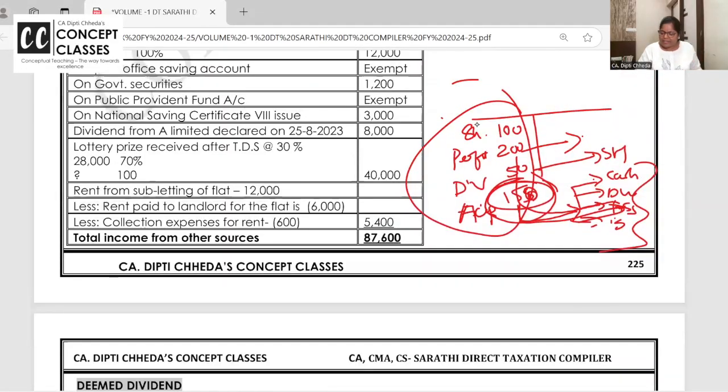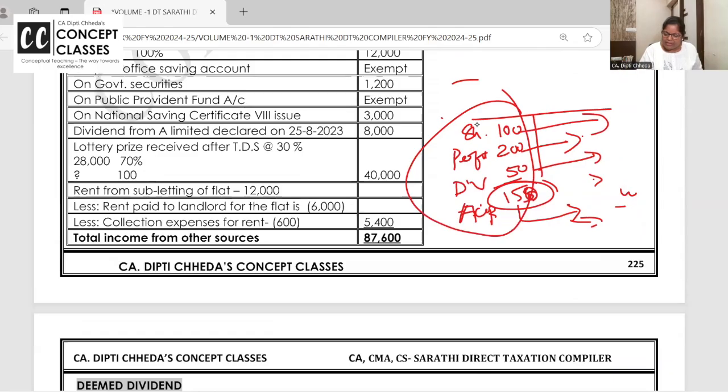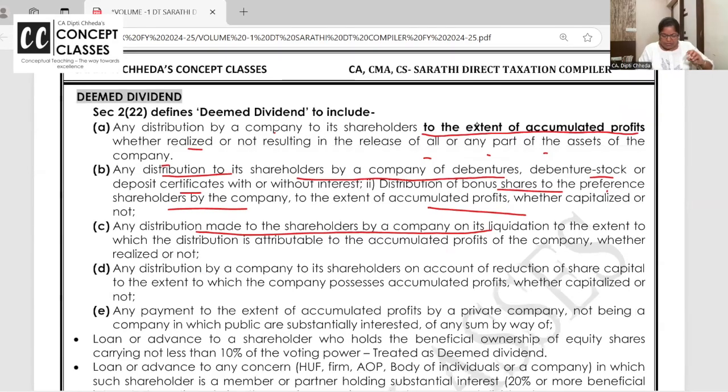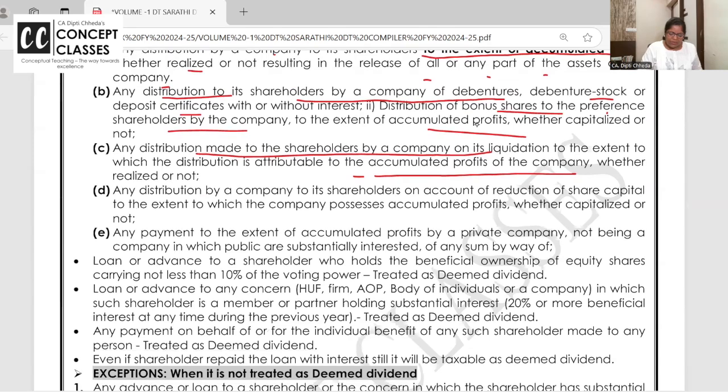This one is asked in exam. Company is going into liquidation and we are saying take your share capital back. Against that we'll give cash or assets. Also, take 150 accumulated profit also, because that also belongs to you. So when the company is going into liquidation, whatever is given to shareholder out of accumulated profit, it's deemed dividend, taxable in your hands.